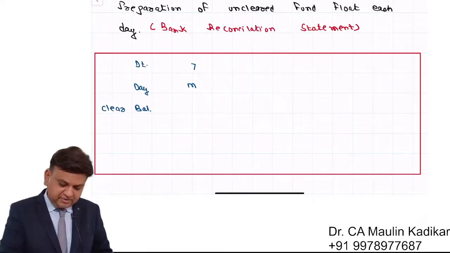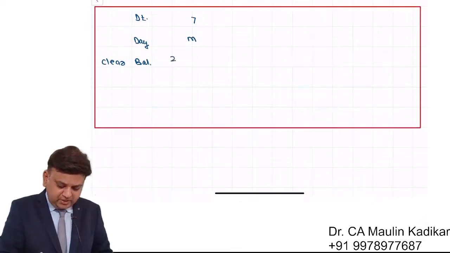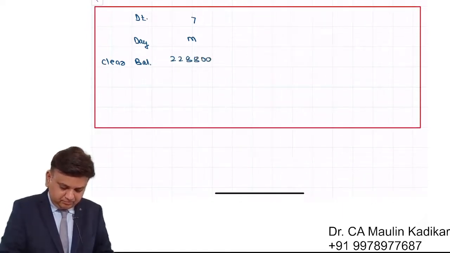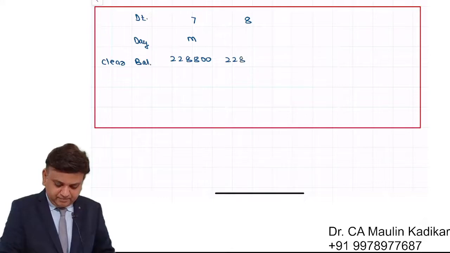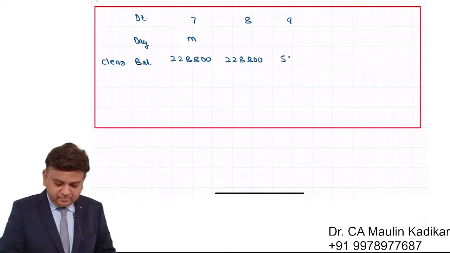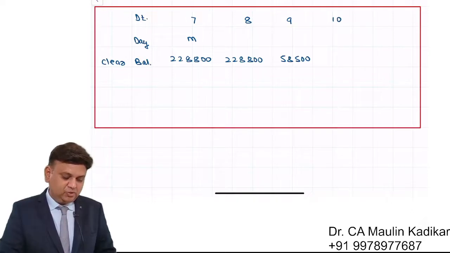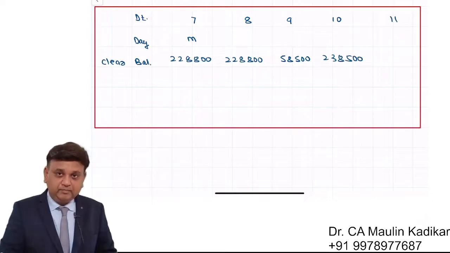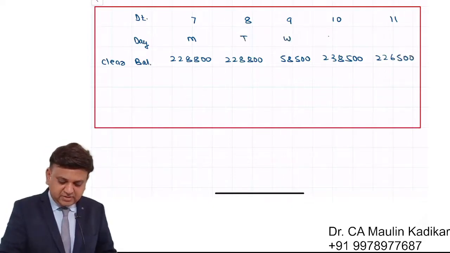So the closing balance of 7th is an amount of 228,800. Closing balance of 8th again 228,800. Closing balance of 9th 58,500. Closing balance of 10th is 238,500. Closing balance of 11th is 226,500. Monday, Tuesday, Wednesday, Thursday, Friday.